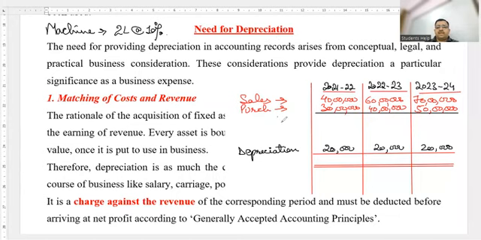We have a type of profit, children, which we'll be studying while doing the chapter called financial statements. The profit is known as semi-final profit, which is not final, titled as gross profit. 40 minus 30 would be 10 lakh, isn't it? 60 minus 40 would be 20 lakhs. And 70 minus 50 is what, children? 20 lakhs.